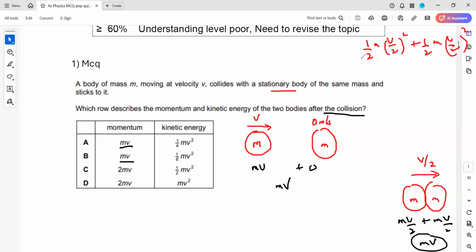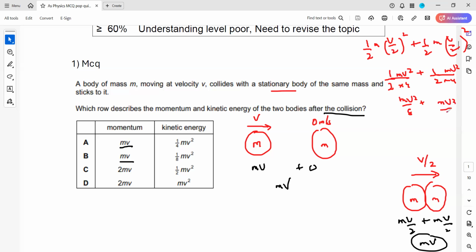That is one way of doing it. Mass is m, velocity is v by 2, for both. When we simplify, it will be half mv square by 4 plus half mv square by 4, which simplifies to mv square by 8 for each.